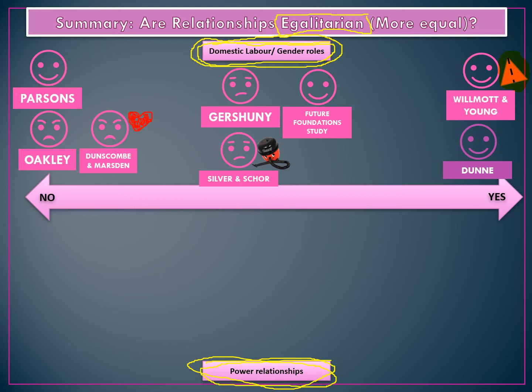Now, the next thing we have is Dunn. Dunn is looking at gender descriptions in the family, particularly within same-sex couples. And her argument is that, as it would appear in Difference Feminism earlier, in a same-sex couple there are no gender descriptions. There's no defined male or female role.